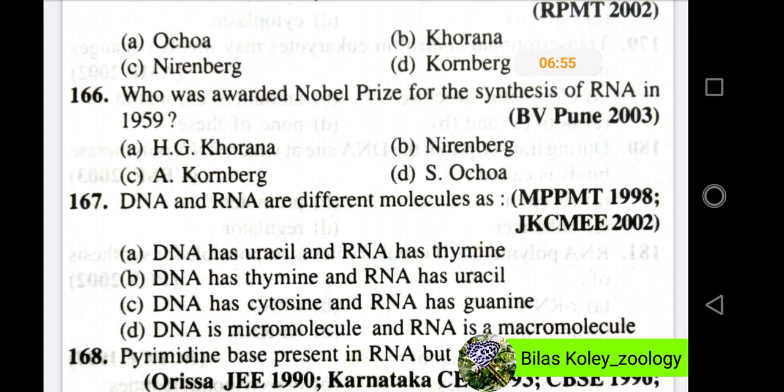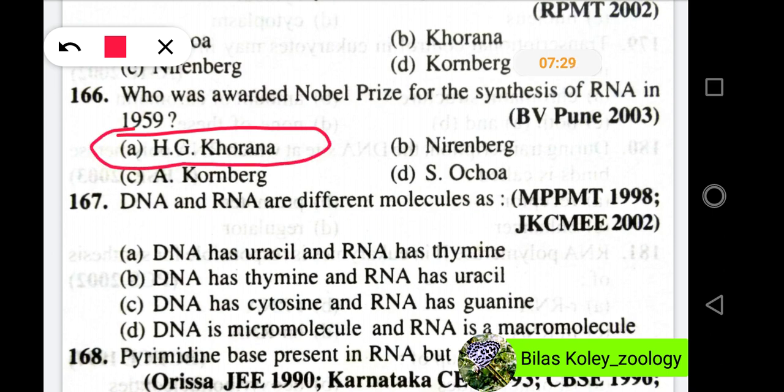Now, question number 166. Who was awarded the Nobel Prize for the synthesis of RNA in 1959? And the options are H.J. Khurana, Nirenberg, A. Kornberg, and S. Ochoa. In this question, the right option will be H.J. Khurana, that is Hargobind Khurana.